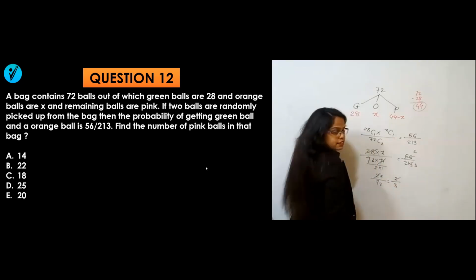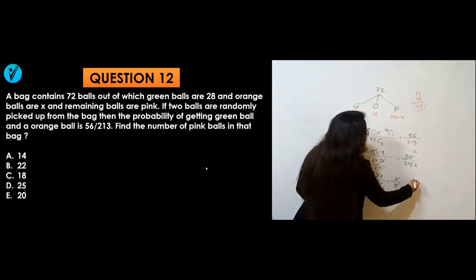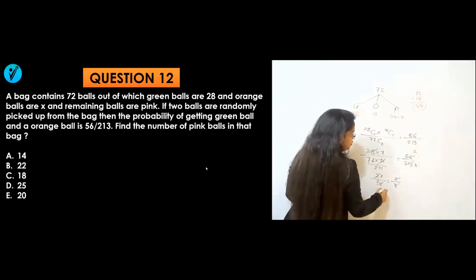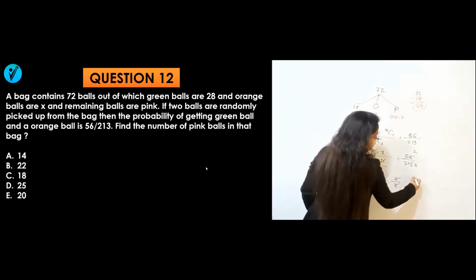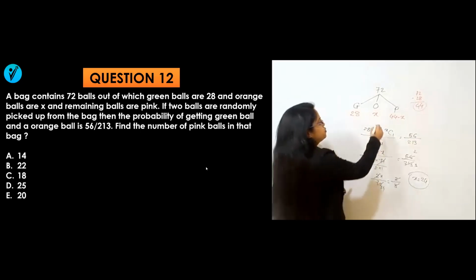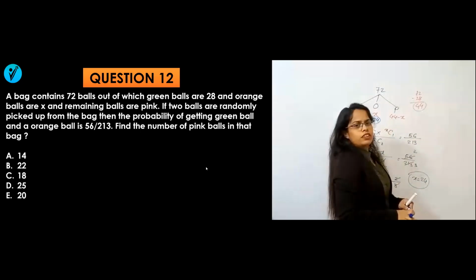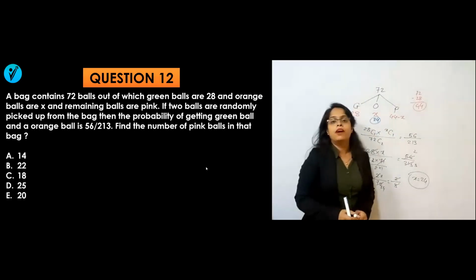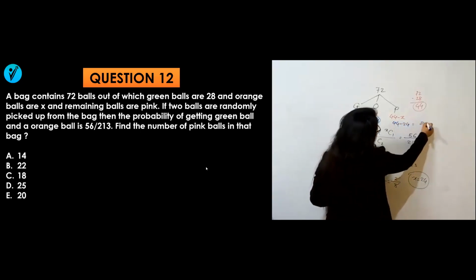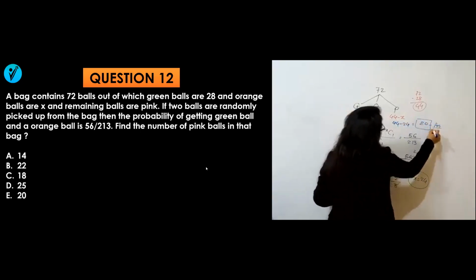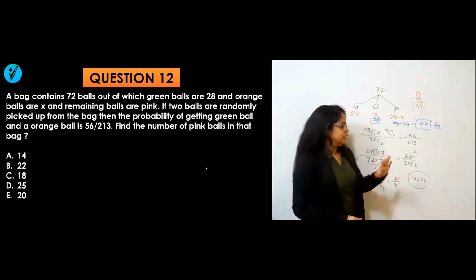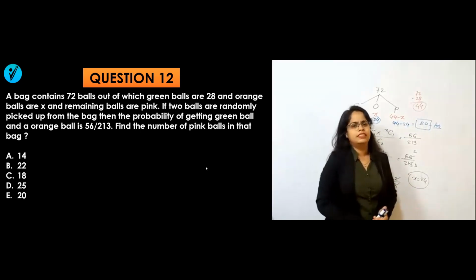So 2 will get cancelled, and 3 into 24 is 72. So X equals 24. That means the number of orange balls is 24. What have they asked in the question? They are asking to find the pink balls. Pink balls will be 44 minus 24, which equals 20. That will be your answer. So easier, only this calculation was lengthy, otherwise everything is easier.